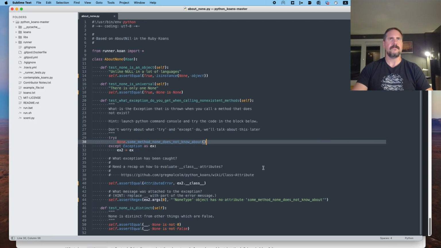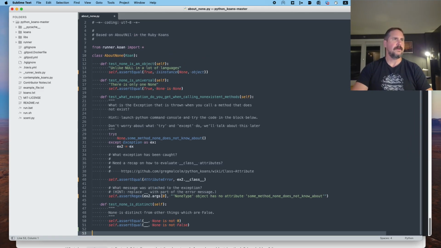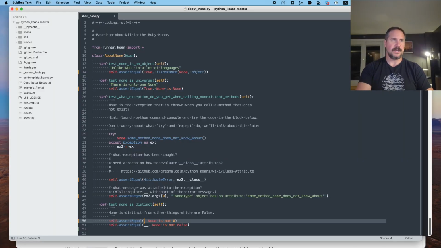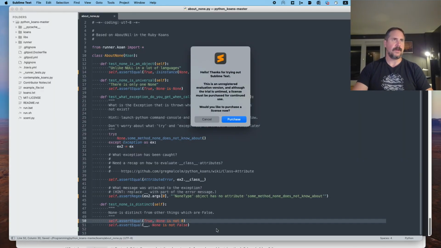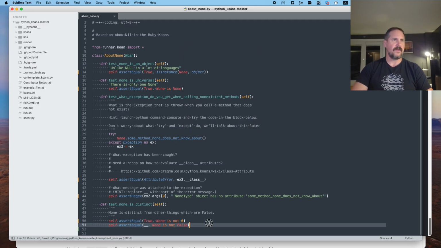Is this right? No. What in the heck? Oh, it must be. Weird. All right, test that none is distinct. None is distinct from other things which are false. Okay, assert equal something. None is not 0. Okay, so we're going to assert that none is not 0. And the next is none is not false. So if it's true that none is not false and none is not 0, then these will both pass.